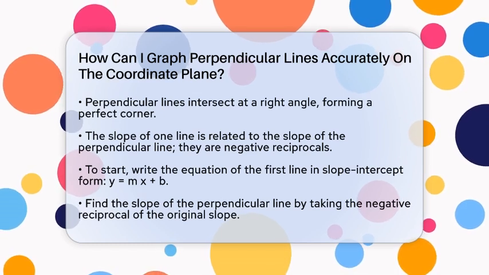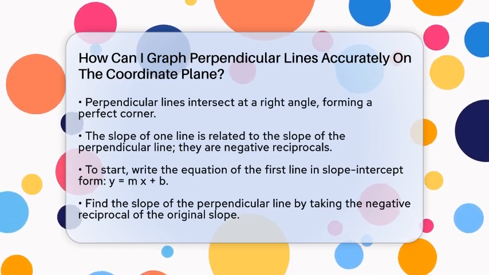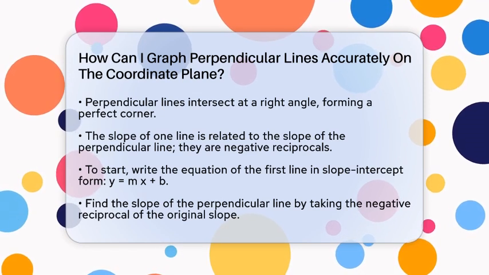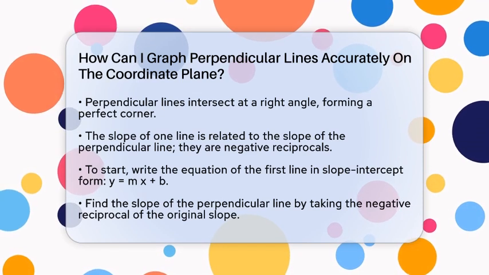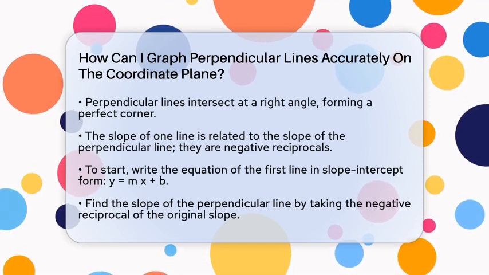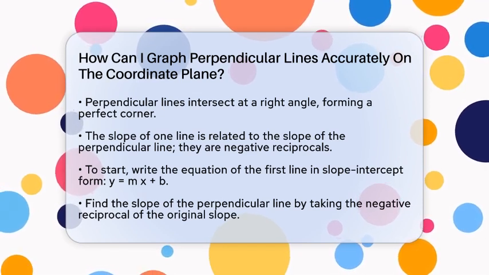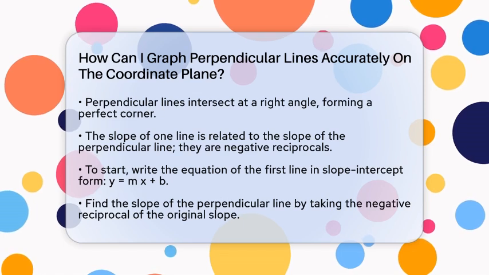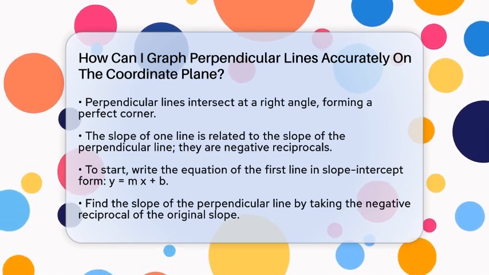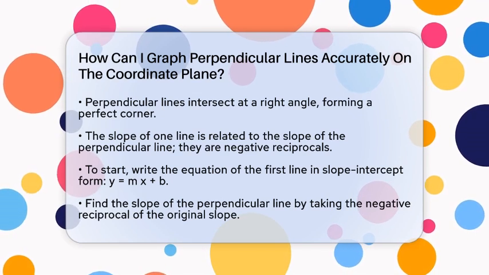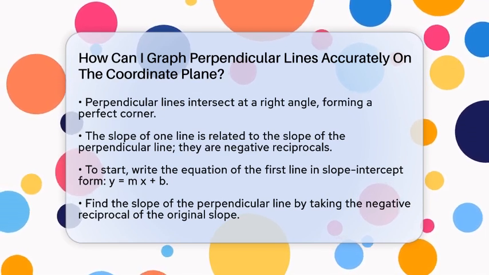Perpendicular lines are two lines that meet at a right angle, which is the same as a perfect corner. To draw them correctly, you need to understand how their slopes relate to each other. If one line has a slope, which is how steep it is, the other line will have a slope that is the negative reciprocal of the first. For example, if one line has a slope of 2, the line perpendicular to it will have a slope of